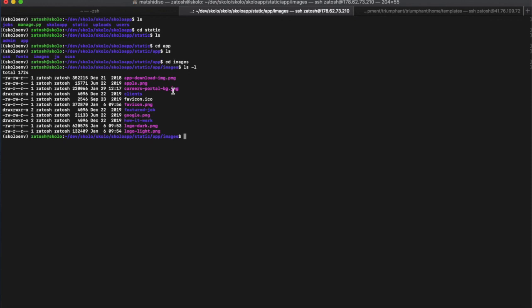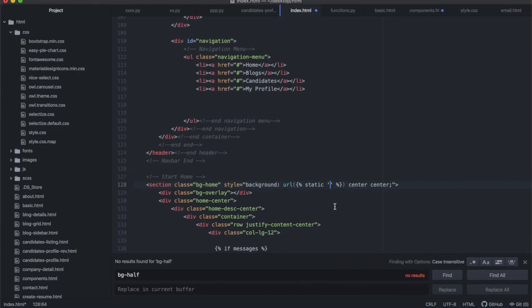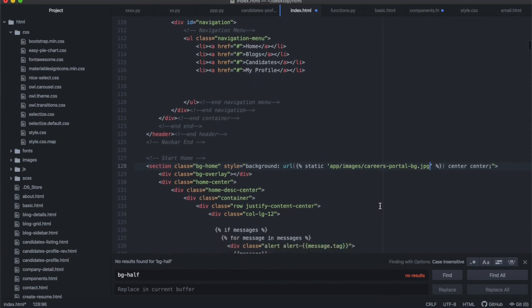So the path for this image is from the static folder. If you load the static folder, it is inside the app and the images, and then it's called careers portal bg.jpg. So this is how you're going to refer to it, the same way we referred to the other images. I'm going to just paste in here what you need to say.